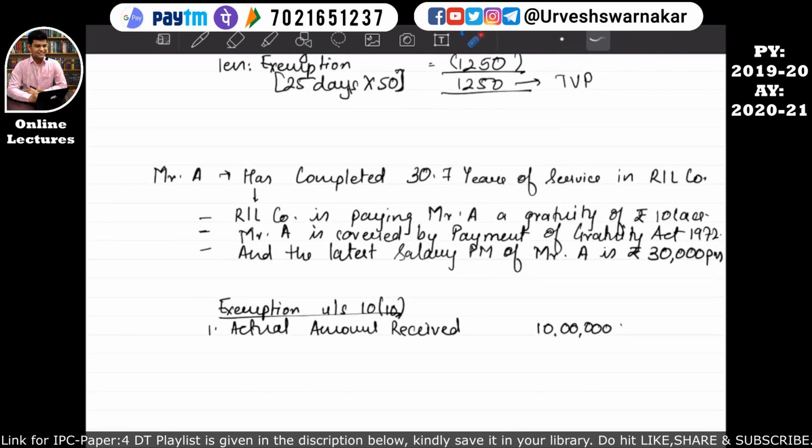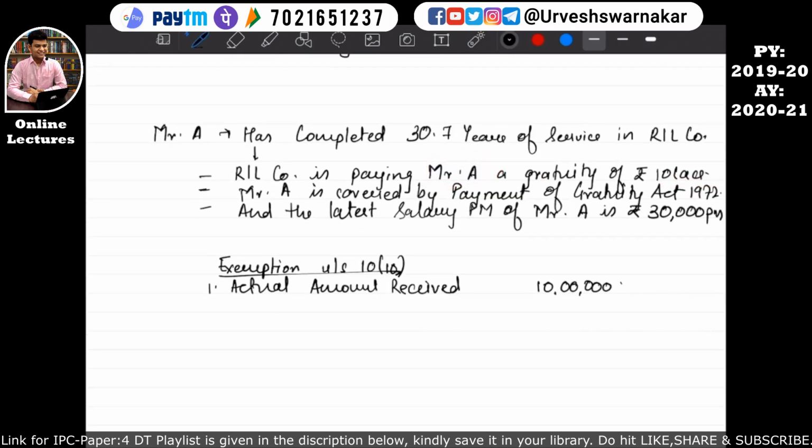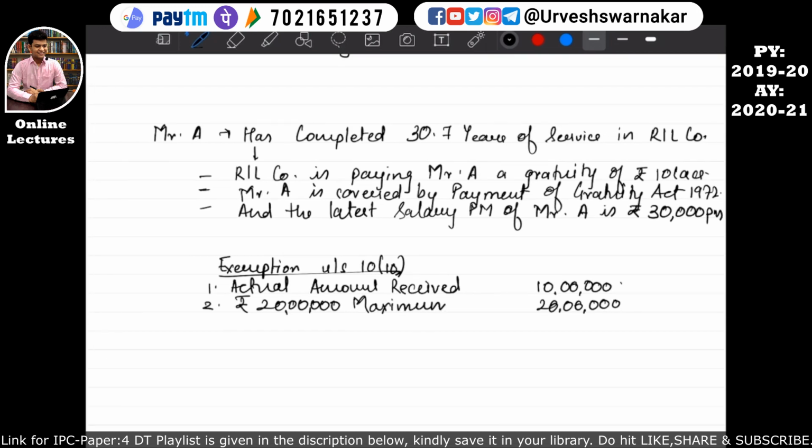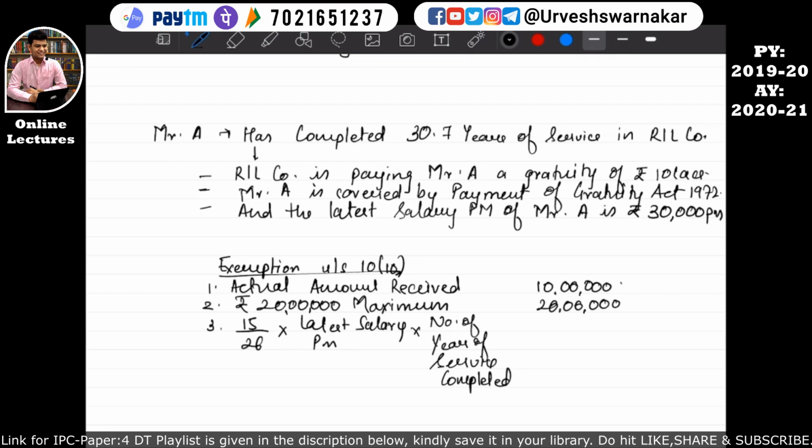The actual gratuity which has been paid by Reliance Industries Limited to Mr. A is rupees 10 lakhs, okay, which is a post-employment benefit. Secondly, rupees 20 lakhs, okay. So we will write here 20 lakhs as it is, which is 20 lakhs maximum, okay. And third point says that 15 by 26 into latest salary per month into number of years of service completed, and then in the bracket it was written round off, okay. So what does this word round off mean? That's why I have taken this entire example.